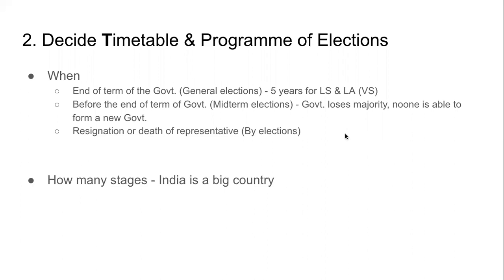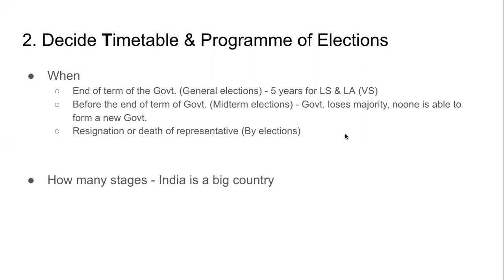But democracy is never normal. Democracy is not easy. Democracy is good. Democracy is necessary. And democracy is difficult. Sometimes what happens, even before the term of the government comes to an end, the government falls.